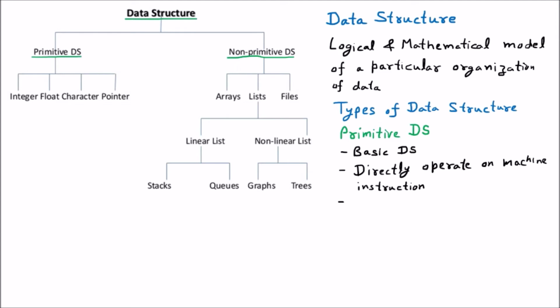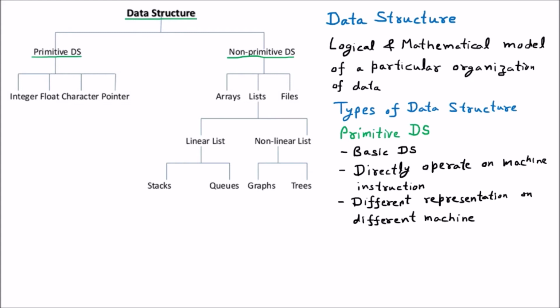And the third thing which is important, it is having different representation on different machine. Meaning is that some of the books are saying that integer is having 2 byte.